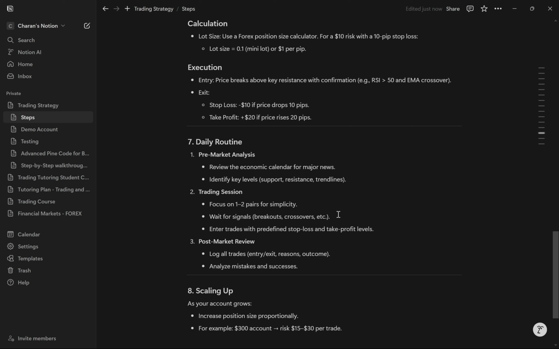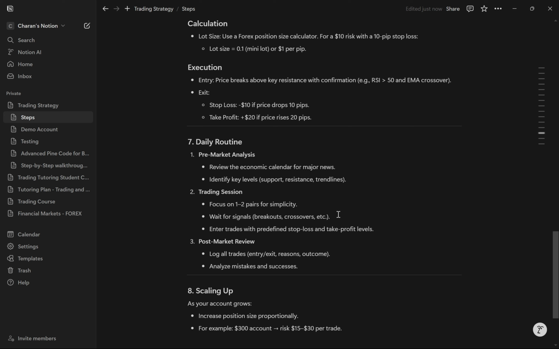In our trading session, we're going to focus on 1 to 2 pairs for simplicity. We're going to wait for signals, breakouts, crossovers, and so on. Now, we're going to enter the trades with predefined stop loss and take profit levels.